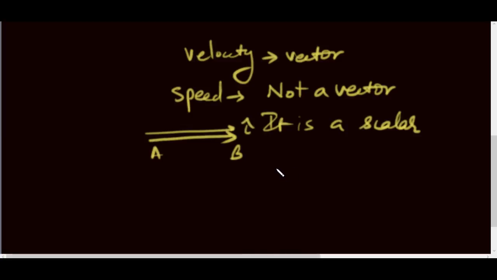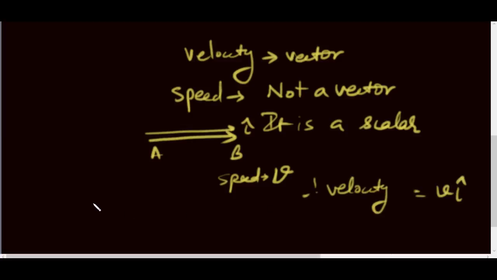So for example, speed is v, so velocity will be v i, and hence we can again say that modulus of velocity is equal to speed. You see, v modulus i equal to v.